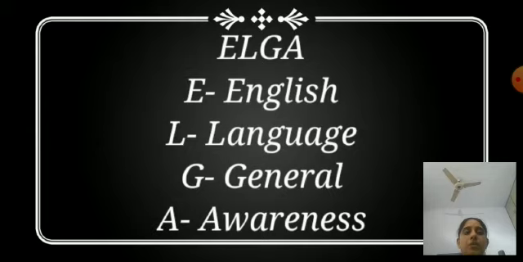Here in this video, we are going to start with the third component of ELGA, which is reading and listening comprehension.